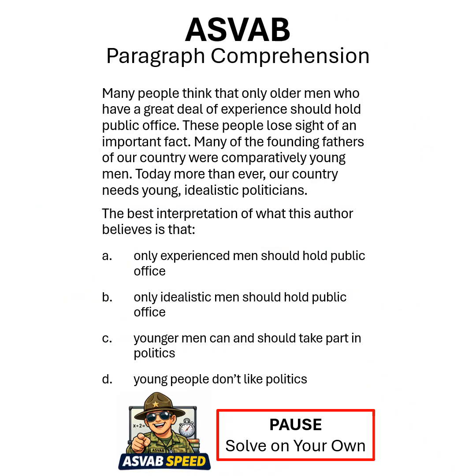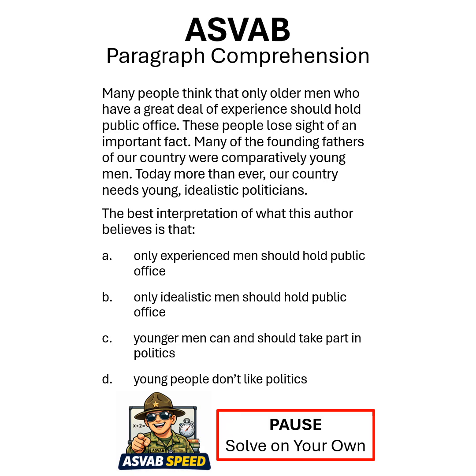Paragraph comprehension. Many people think that only older men who have a great deal of experience should hold public office. These people lose sight of an important fact. Many of the founding fathers of our country were comparatively young men. Today, more than ever, our country needs young, idealistic politicians. The best interpretation of what this author believes is that, what? Remember to pause, solve on your own, put your answer in the comments.